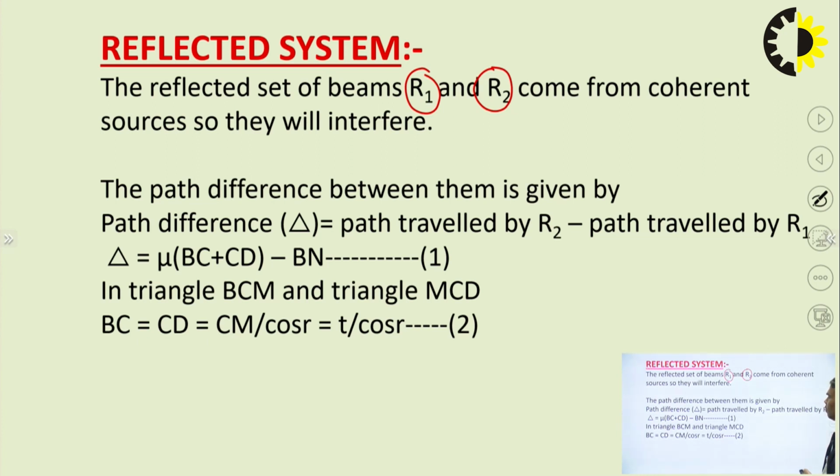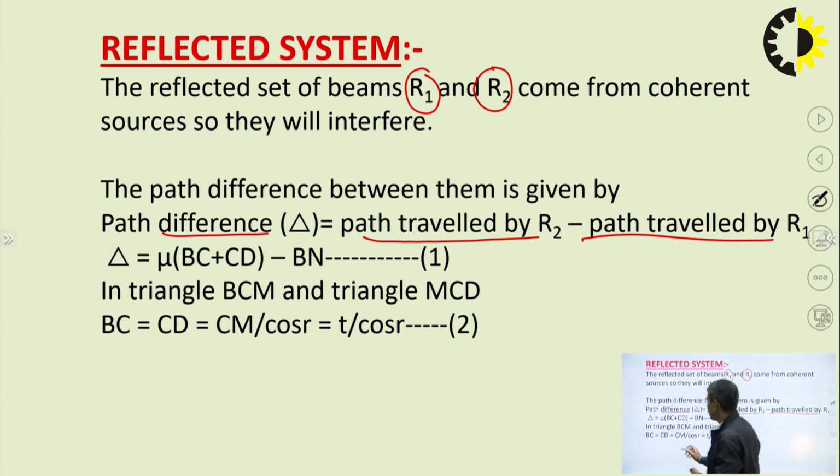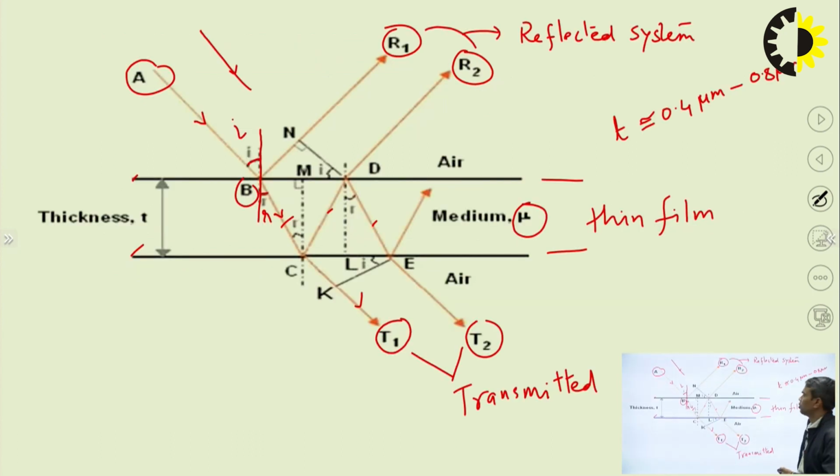So they will interfere. The path difference between them is given by, how will we calculate path difference? Path travelled by R2 minus path travelled by R1 is the path difference between R1 and R2. We represent it by delta.